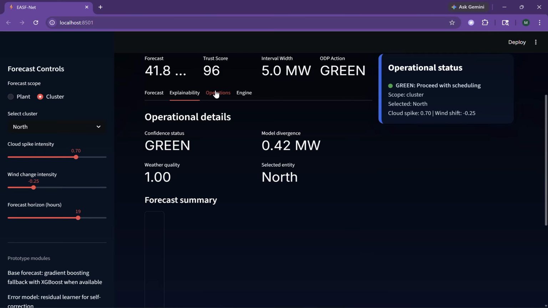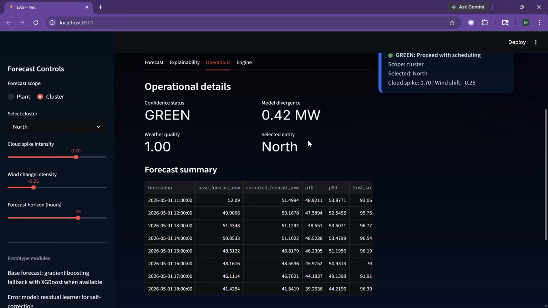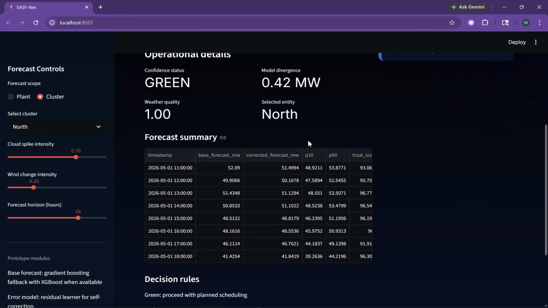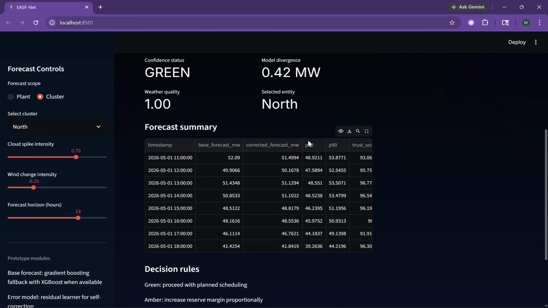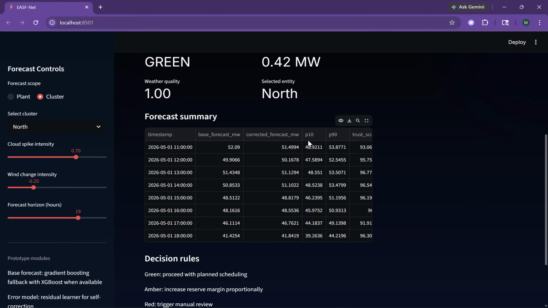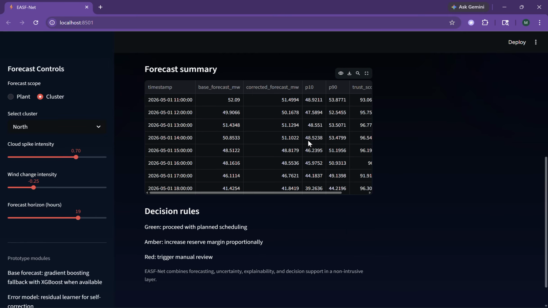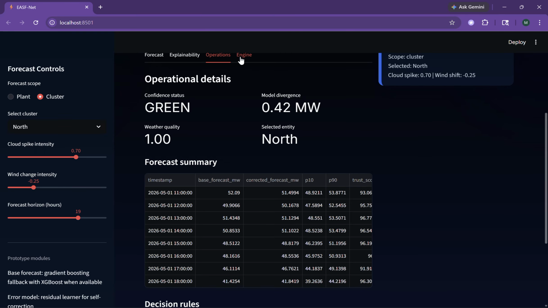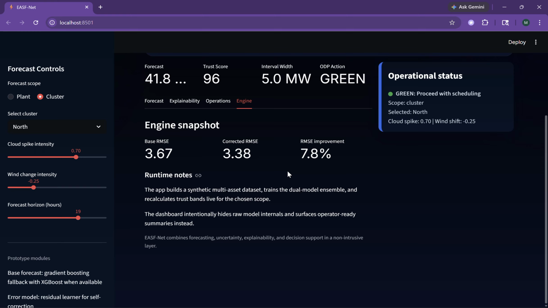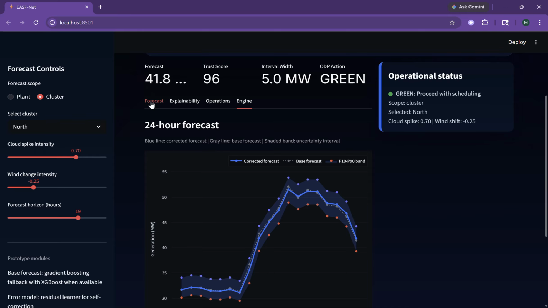Coming to the operations view, the system summarizes confidence status, weather quality, model difference, and the recent forecast values. This is the practical layer for decision making. In the engine view, we can compare the base error with the corrected error, which shows that the self-correction step improves performance.